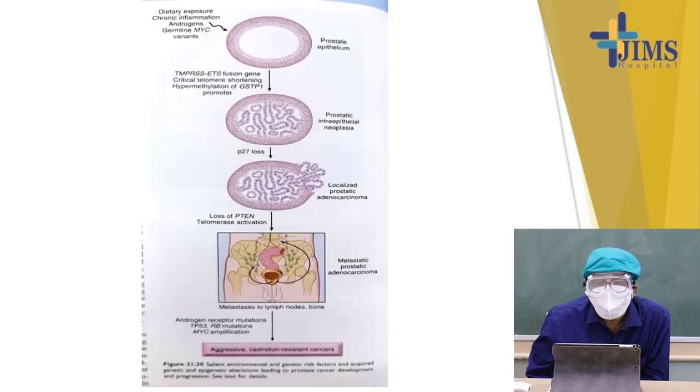How does prostatic carcinoma arise? There are genetic and epigenetic phenomena by which prostatic carcinoma arises.